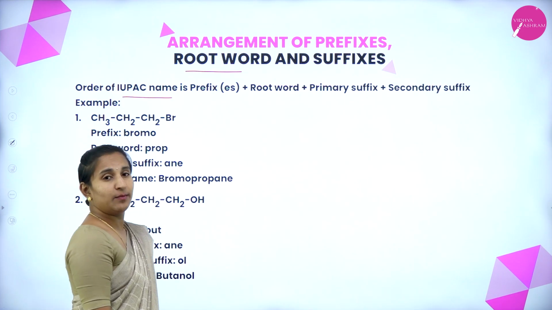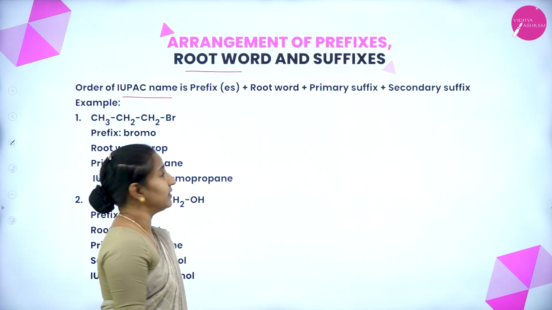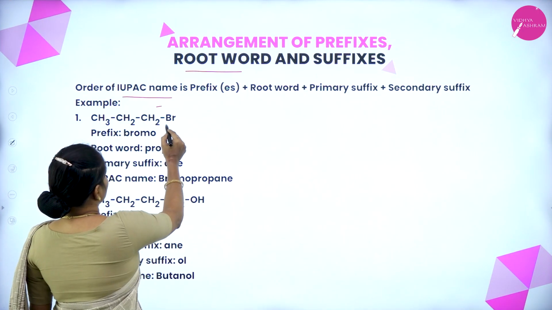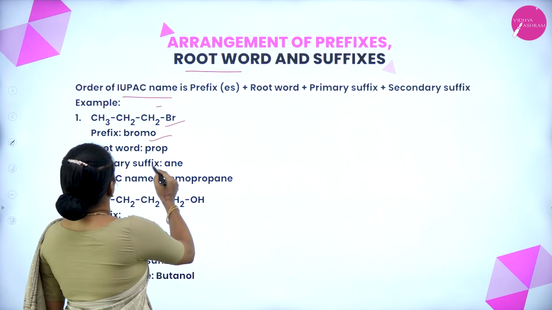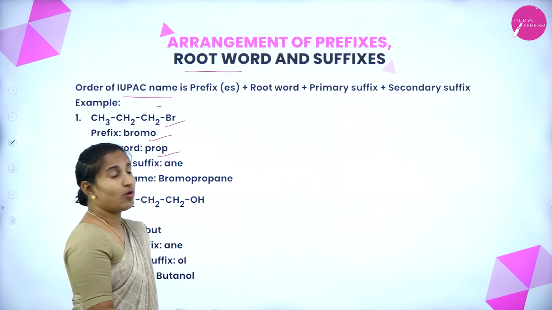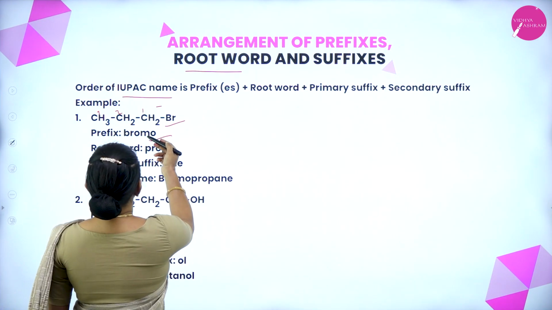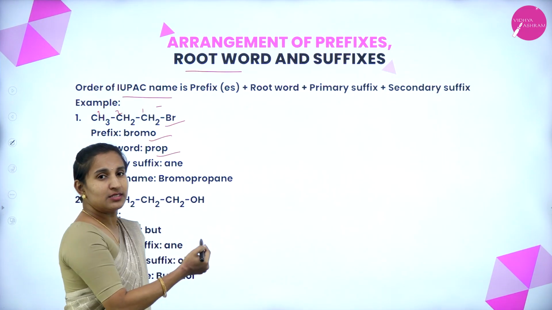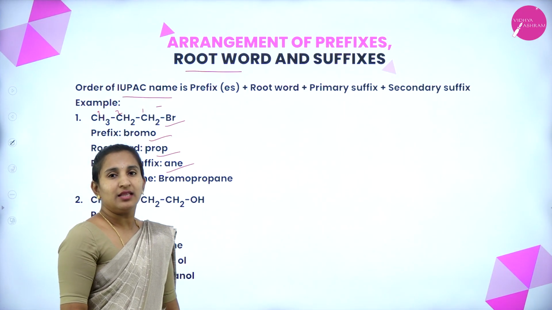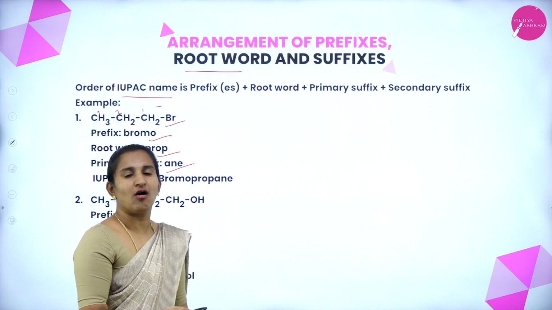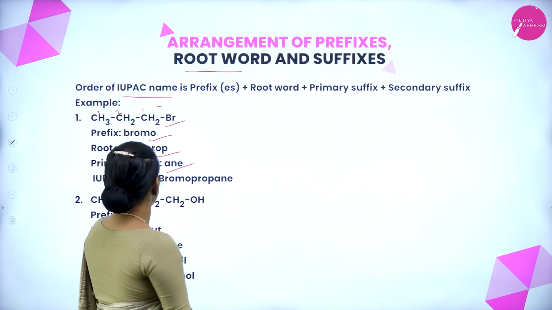The order of an IUPAC name is prefix, root word, primary suffix, secondary suffix. For example, in this compound, the prefix is bromo, and the root word is prop. Why is it prop? Because of the presence of 3 carbons, 1, 2, 3, we call it prop. The primary suffix is ANE, that means alkane. This is an alkane compound because of the presence of single bonds between the carbons.